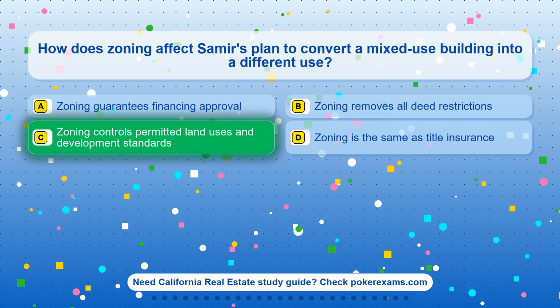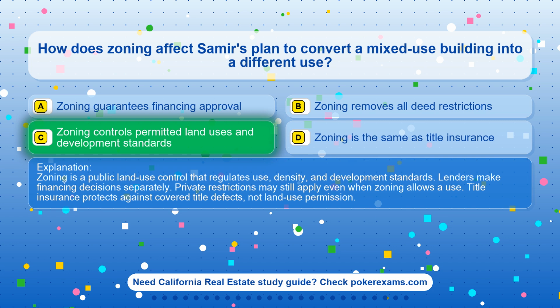The correct answer is option C. Zoning controls permitted land uses and development standards. Zoning is a public land-use control that regulates use, density, and development standards. Lenders make financing decisions separately. Private restrictions may still apply even when zoning allows a use. Title insurance protects against covered title defects, not land-use permission.